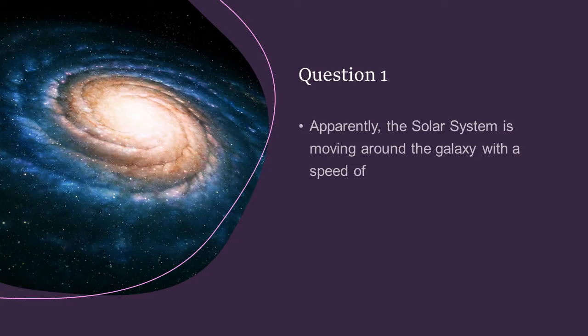Question 1 is, apparently the solar system is moving around the galaxy with a speed of 200 km per second. In the options this seemed the most suitable, but in reality, if calculations are done, according to those calculations its speed is around 220 to 250 km per second.